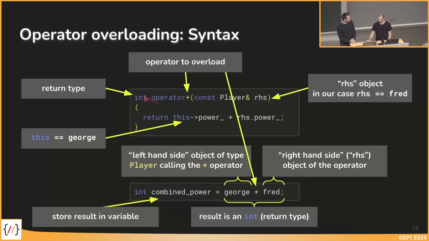We have also seen that there is a return type. The return type is an integer. So the result of George plus Fred, so the result of basically this operation, is another value, object or whatever. And then we can store this result with this equal sign into an integer.